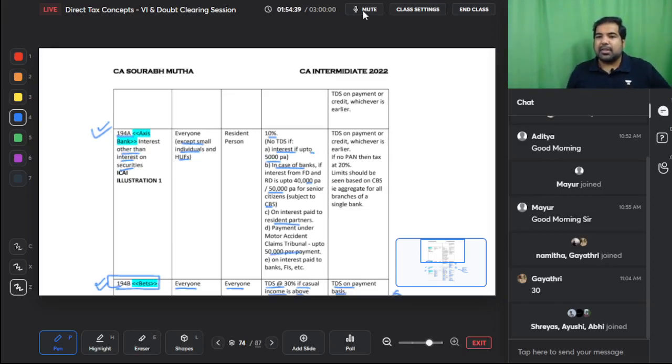Yes, that is very interesting, guys. Whoever you are, if you are paying interest to the bank, have you ever heard that I have paid an EMI and I have deducted TDS? No. Payment or credit, whichever is earlier.